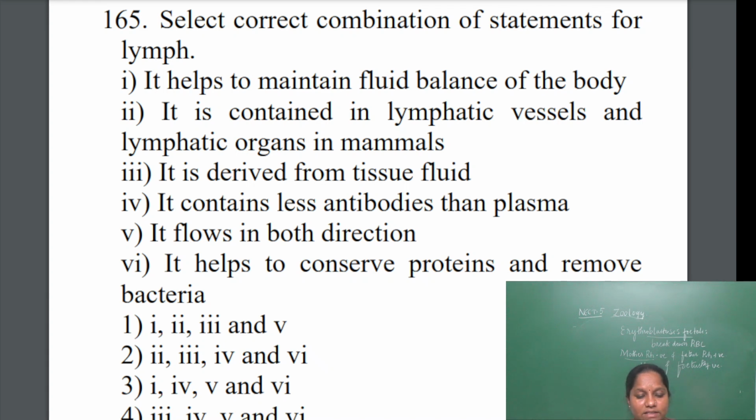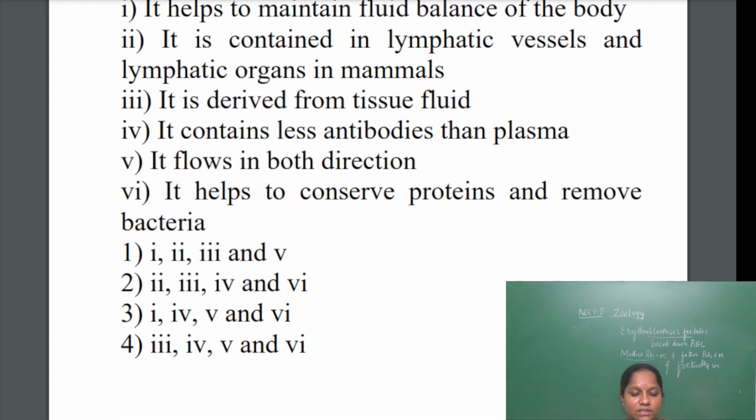Second one, it is contained in the lymphatic vessels and lymphatic organs. Lymphatic organs are the thymus, bone marrow, spleen, appendix, tonsils, and Peyer's patches. All those are called lymphatic organs where lymphocytes are produced. So it is contained in lymphatic vessels and lymphatic organs. What is the main function of lymphatic organs and vessels? They help in formation and transport of lymphocytes.